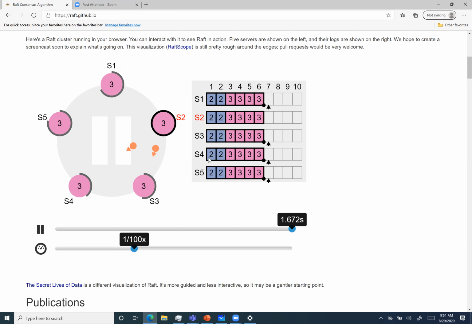But these are not heartbeats, right? These are values, key values, the values for some key. They're asking why 2 is twice and 3 is 4 times. In a heartbeat, I think we are sending an empty log, right? When a client is not requesting anything, the heartbeat just has empty data. Is that right? It's right.